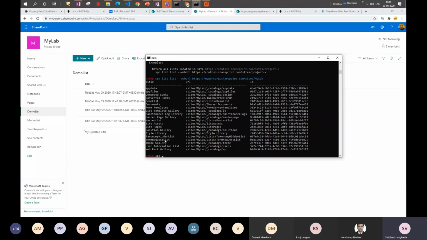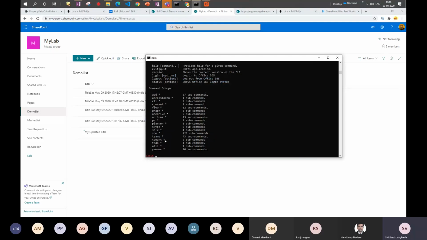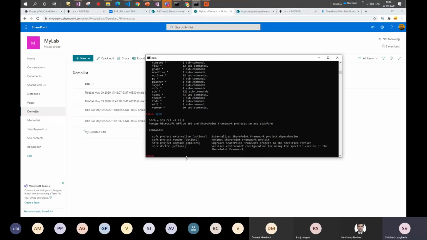there are four commands which are available related to SPFX. Okay, so these are the four commands. The first command is externalize, which will basically externalize your project dependencies. So it will list down all the external dependencies which are there within your SPFX project. So this is more like